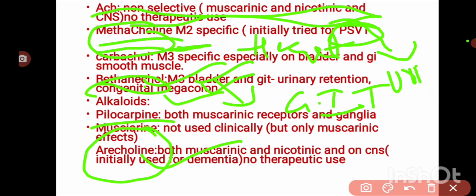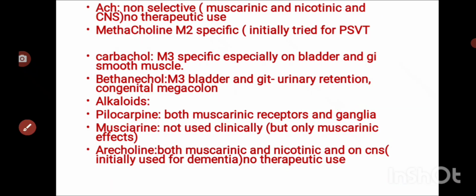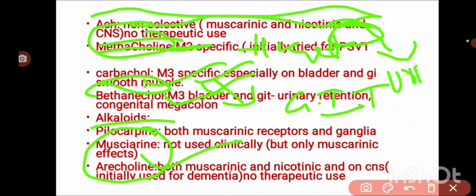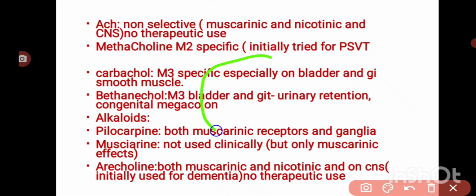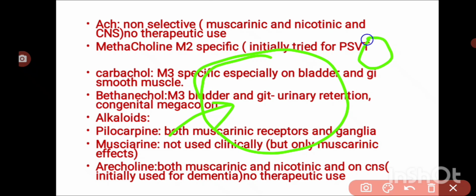Coming to pilocarpine, it acts on the eye basically. It diffuses into the cornea and acts on the eye. What are the parasympathetic effects on the eye? It causes contraction of the pupil, which is miosis, and it also causes contraction of the ciliary muscles.